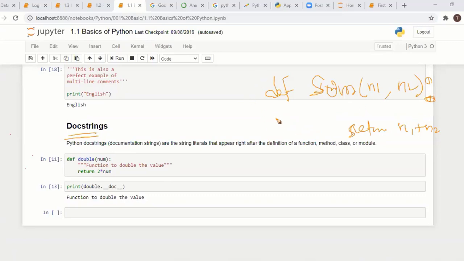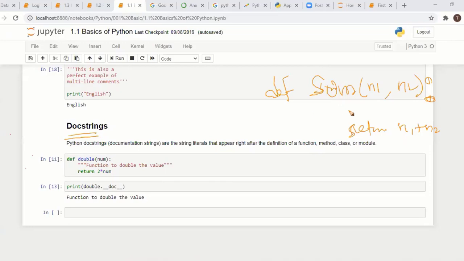Suppose you release some packages. If we are using packages, we can't see the entire code, we only access the package. I know the function is sum, but what does it do? If you give a definition, it will be very helpful for me.